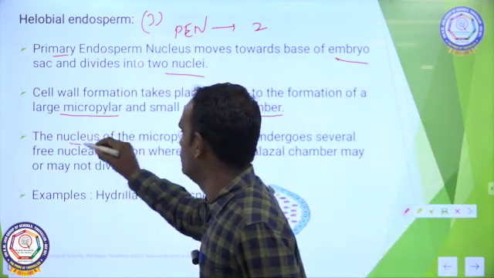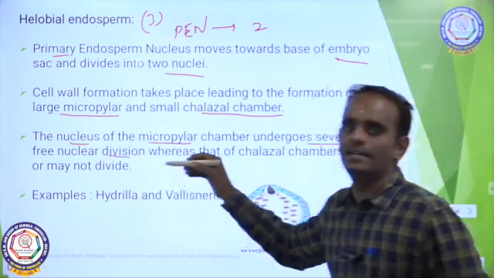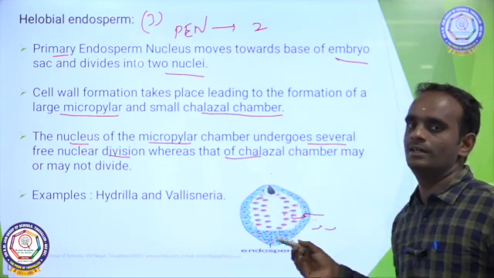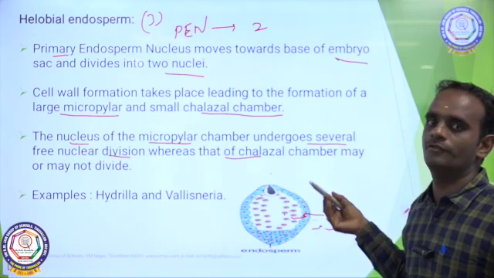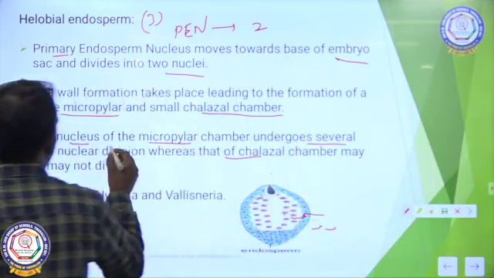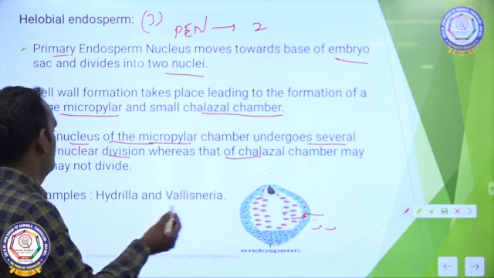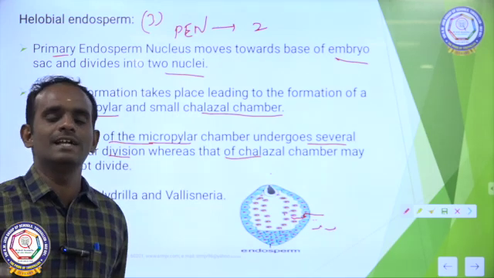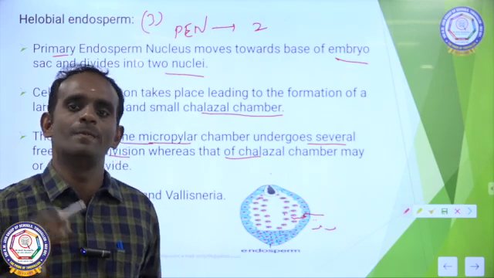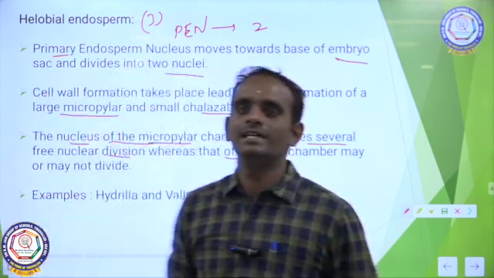The nucleus of the micropylar chamber undergoes several free nuclear divisions, whereas the chalazal chamber does not have cell wall formation. Only the nucleus of the micropylar chamber undergoes mitotic cell division, whereas the chalazal chamber may not undergo any division. Such type of endosperm is said to be halobial endosperm. It is a combination of cellular endosperm as well as nuclear endosperm.